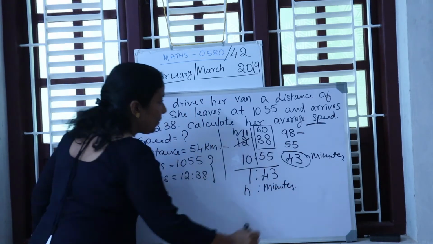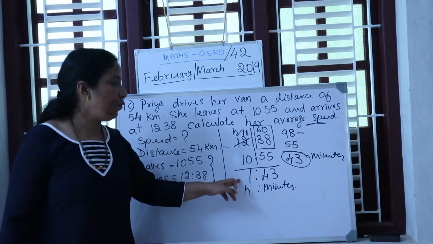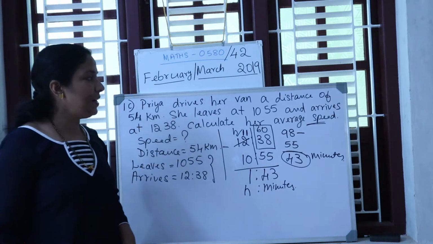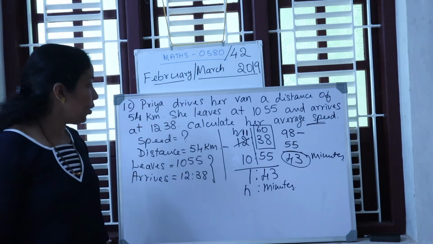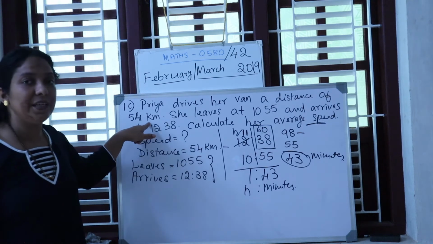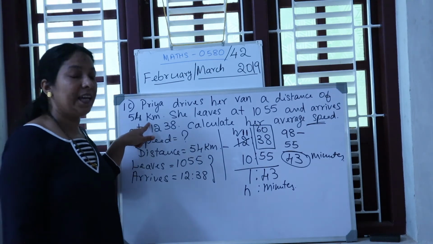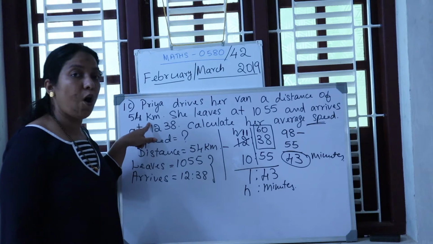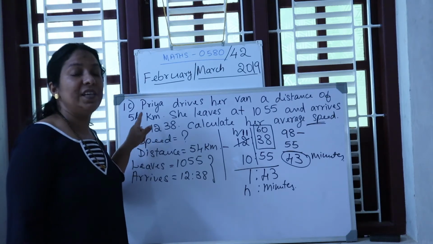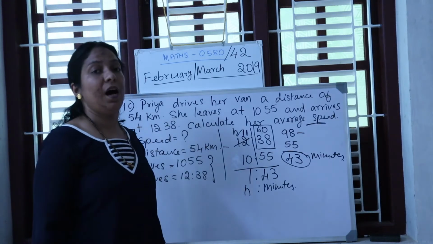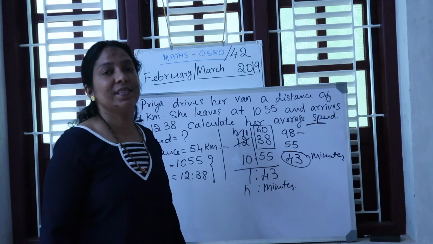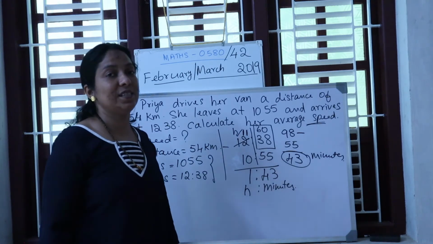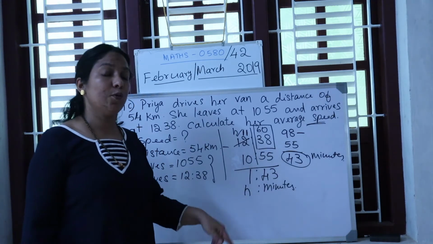Again remember, we cannot keep 1 hour and 43 minutes. Minutes must be converted into hours because the unit given for distance is kilometer. Is that clear? Kilometer always goes with the hour. We say kilometer per hour, meter per second. Meter goes with the second, whereas kilometer goes with the hour.